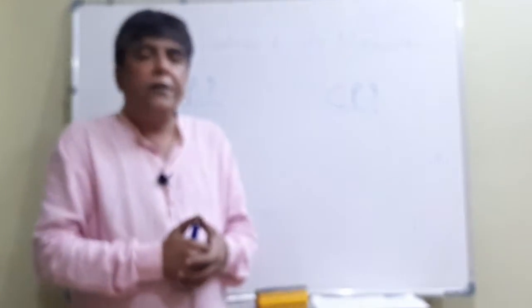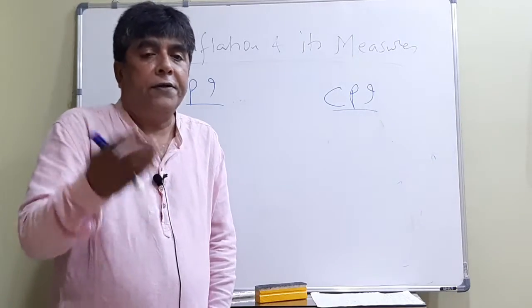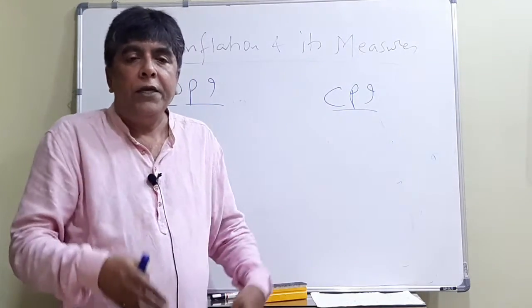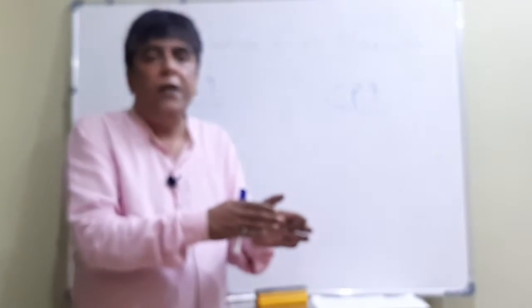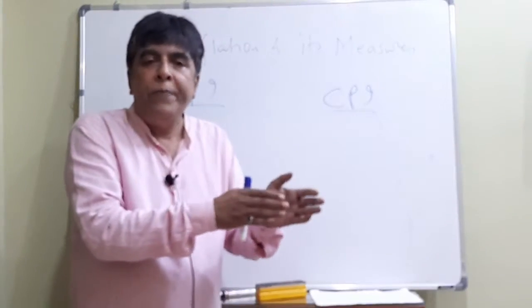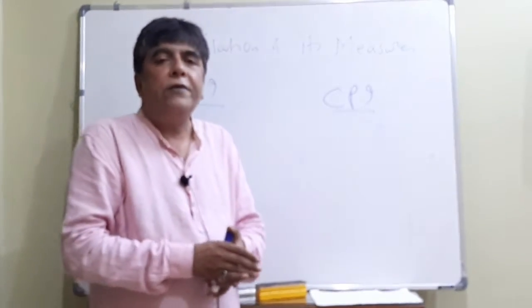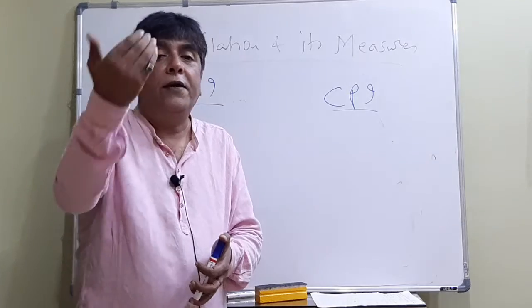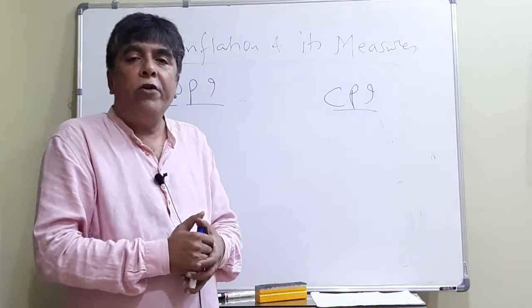Suppose you come to me right now and say, sir, the price of petroleum products has increased. It's a relative thing. It means you have in your mind some old prices, and that price is the base year, and against that you make a comparison and say, sir, prices have increased. So increase and decrease are always relative.